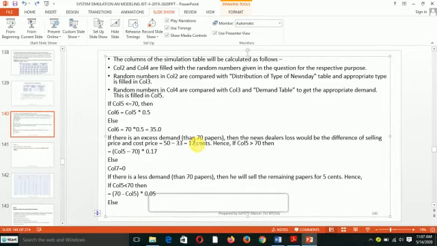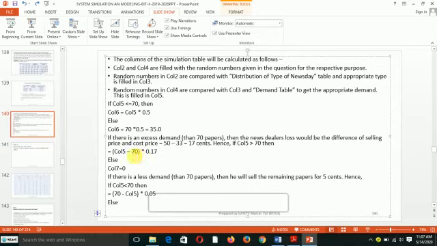So here, if column 5, the demand, is greater than 70, then column 7 will be equal to column 5 minus 70.